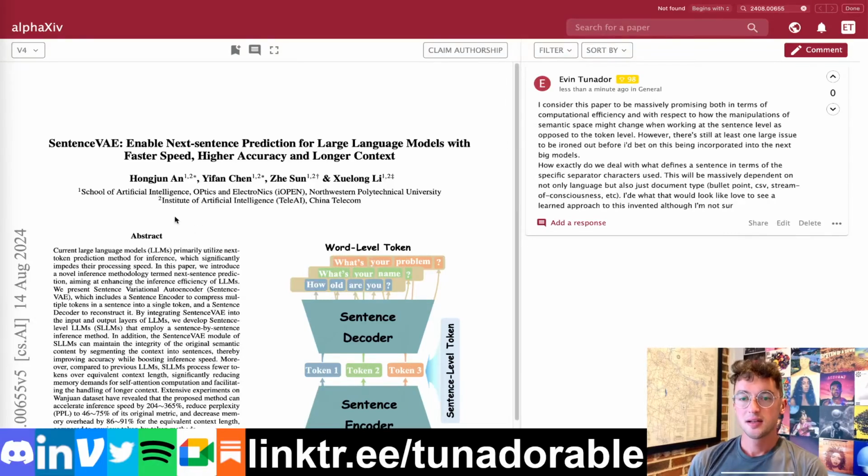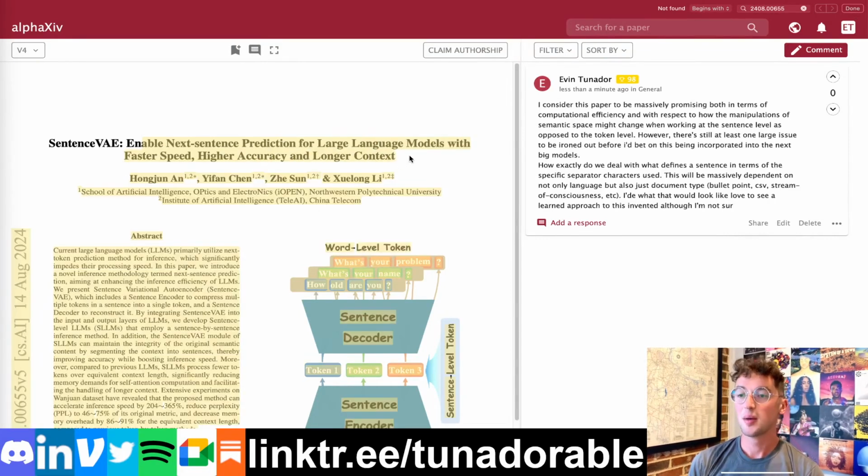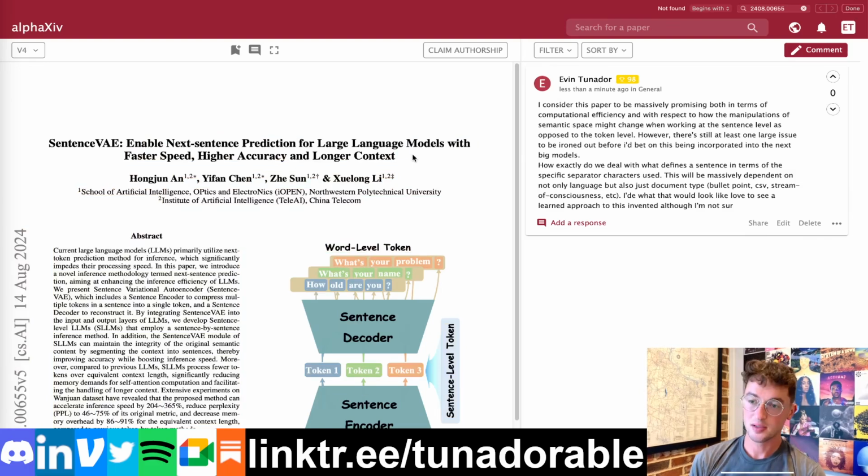Sentence VAE: enable next sentence prediction for large language models with faster speed, higher accuracy, and longer context. Big paper today. I'm excited about this one. If it works as well as I think it might, it for one really does not fix, literally, but largely gets around the quadratic attention problem, the whole memory problem, at least for a while for us.